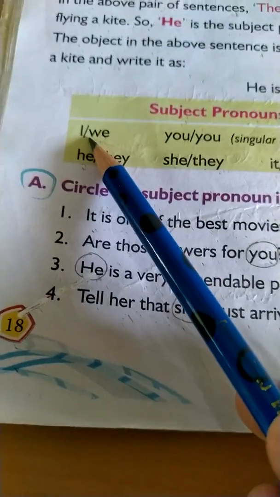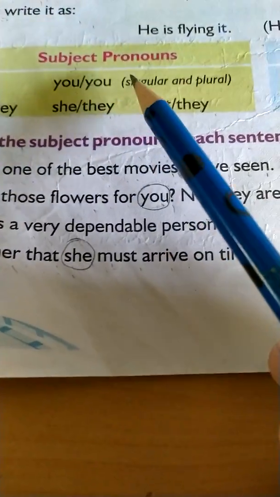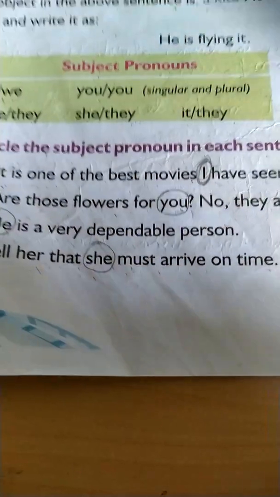It is one of the best movies I have seen. I is a subject pronoun. Are those flowers for you? No, they are not for me. You, children, you can use both singular and plural, and the object pronoun is also the same and the subject pronoun is also the same. You. He is a very dependable person. He is a subject pronoun.